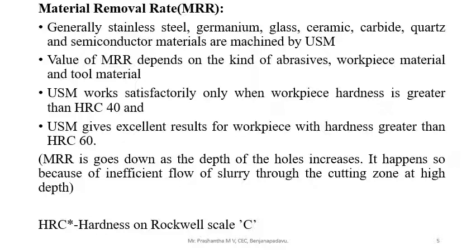The value of material removal rate depends on what kind of abrasive particles we use, and the type of workpiece material and tool material. Material removal rate mainly depends on three elements: the tool material, the workpiece material, and the abrasive material.